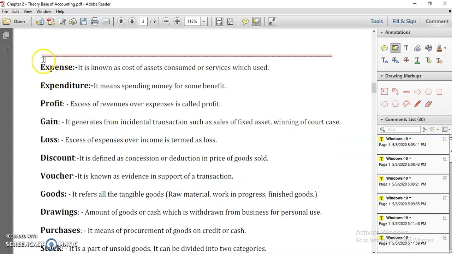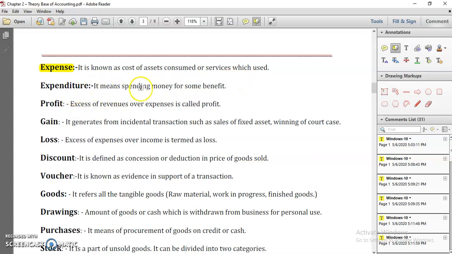Expense, I think we know this. It is known as the cost of assets consumed or services used. If you are selling anything, it means you have purchased some kind of raw material. So any cost of raw material, or cost of assets consumed or services which you used to sell, becomes your expense. Okay.